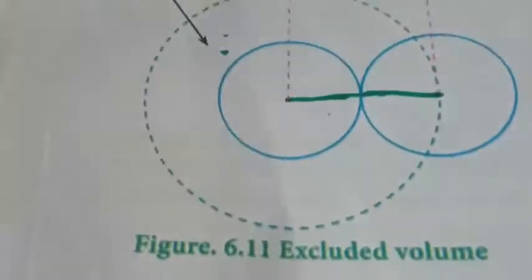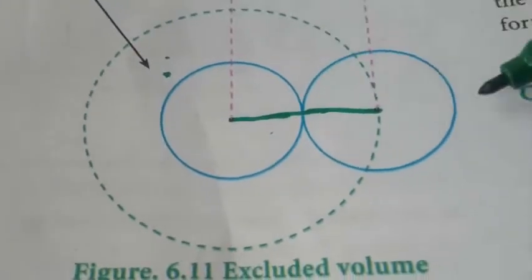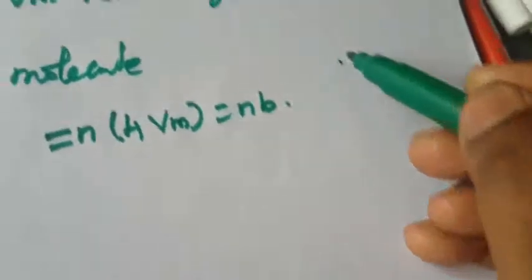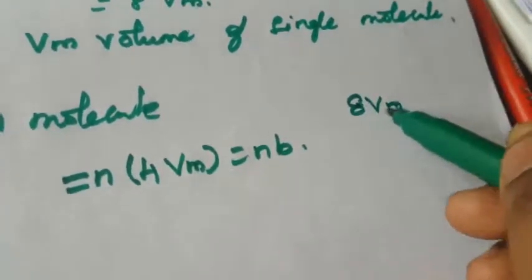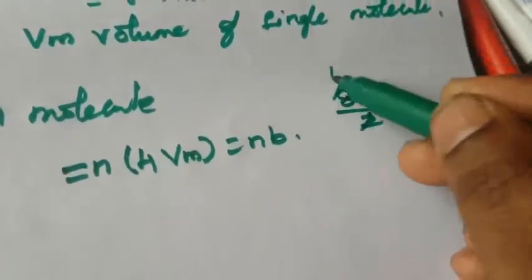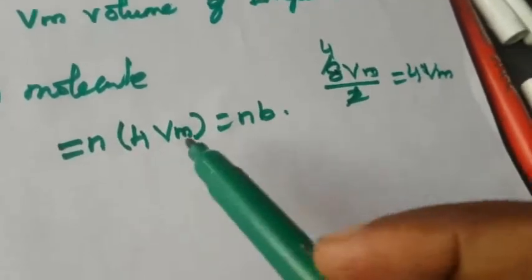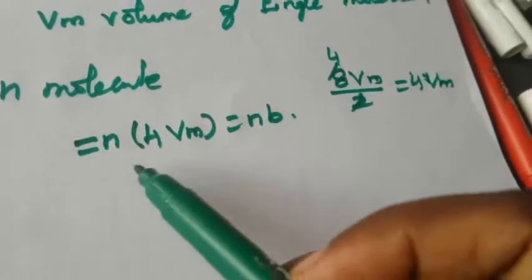This is for two molecules. I already told you this is considered for two molecules, right? This is one molecule, this is one molecule. This is the excluded volume of the two molecules, that is 8 Vm. Divided by 2, that is 4 Vm for a single molecule. This is the excluded volume of the single molecule. So for N molecules, it is N 4 Vm.